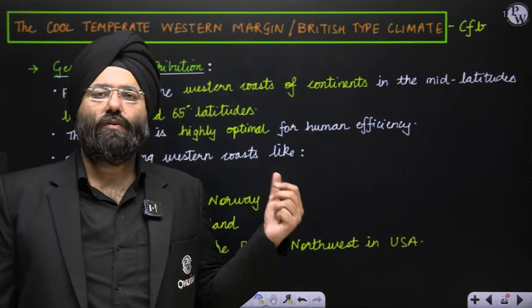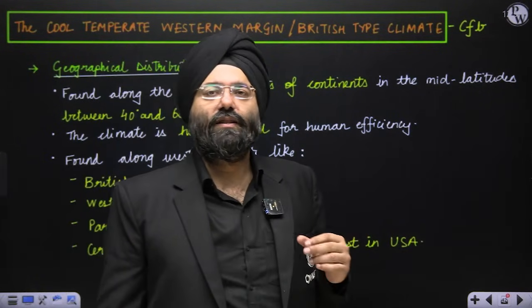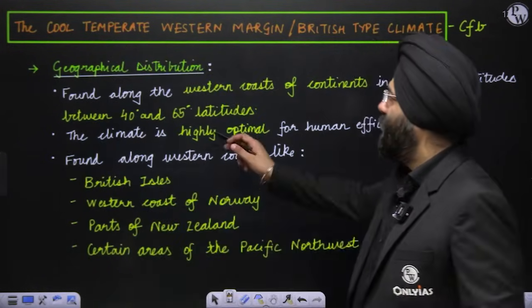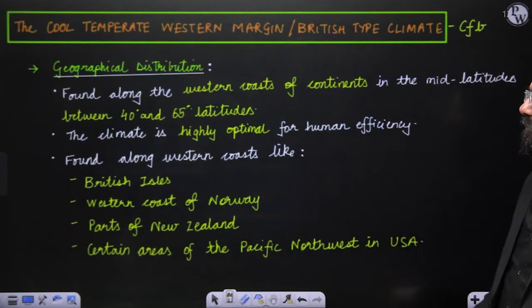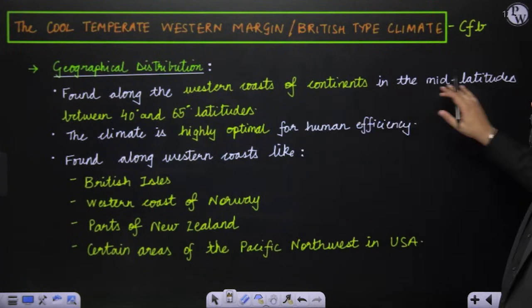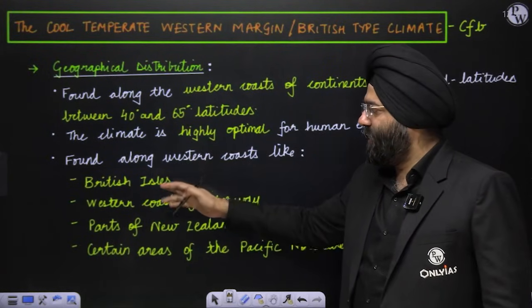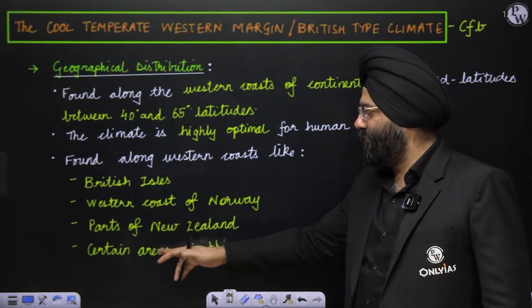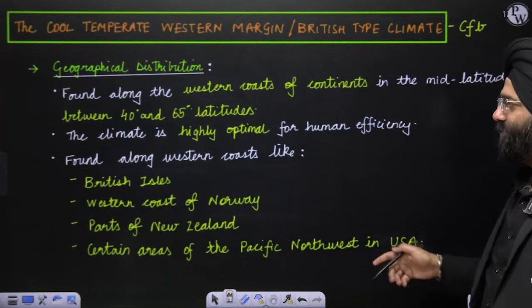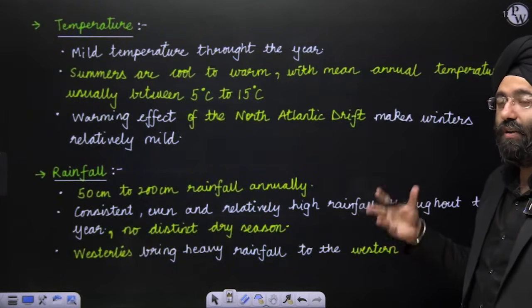Now these regions have a moderate climate, so on average it is considered highly optimal for human efficiency. These are found on the western coast of the continents in the middle latitudes between 40 to 60 degree latitude, found in the British Isles, western coast of Norway, parts of New Zealand and certain areas of the Pacific Northwest. That is why these regions are considered very suitable to live.